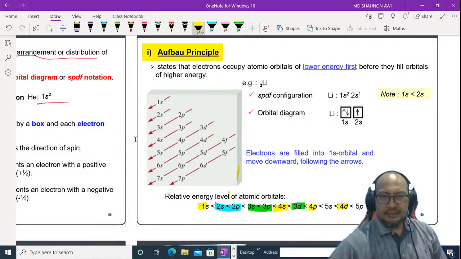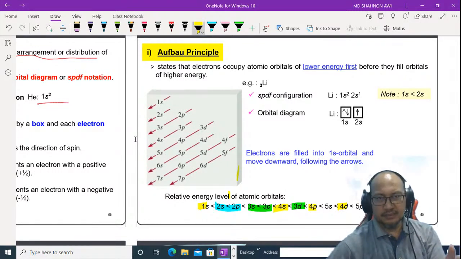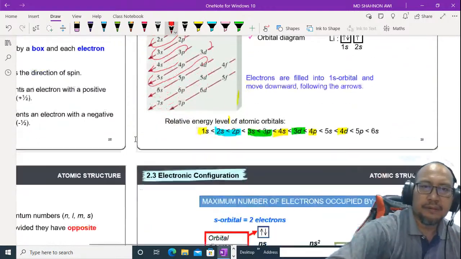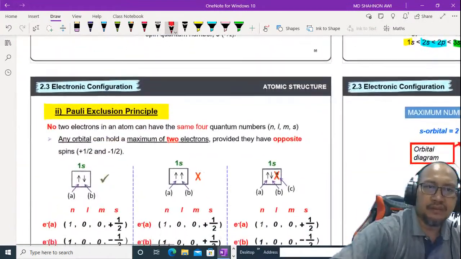But for 3s, 3p, and 3d, why is 4s here? Because we follow the Aufbau principle. We just draw this diagram and follow this instruction: 1s first, and then 2s, 2p, 3s, 3p, 4s, 3d, 4p, 5s, 4d, 5p, and so on. This is what the Aufbau principle is all about.